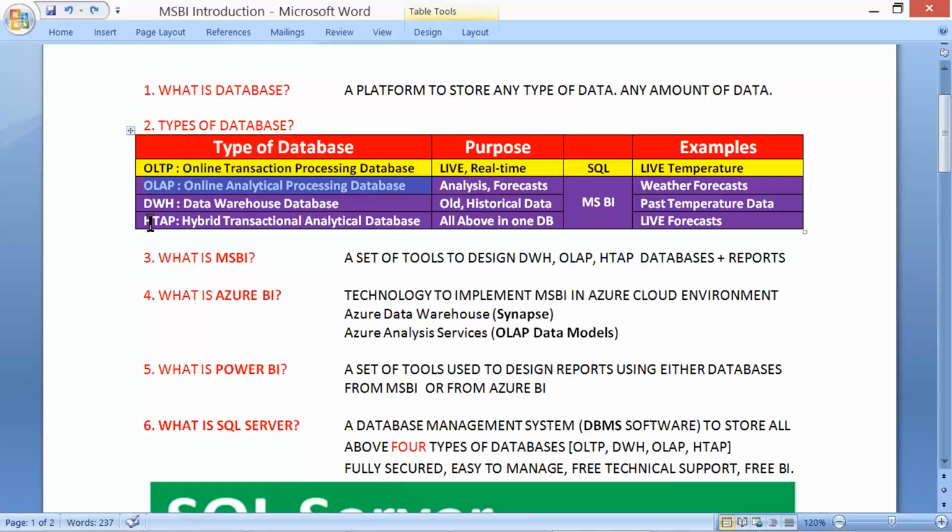Now, what is HTAP then? Live forecast. For example, I would like to move from place A to place B. I'll switch on my Google Maps and it moves along with me. I see the ETA, expected time of arrival. It shows me the old path. I mean, history plus forecast plus live.